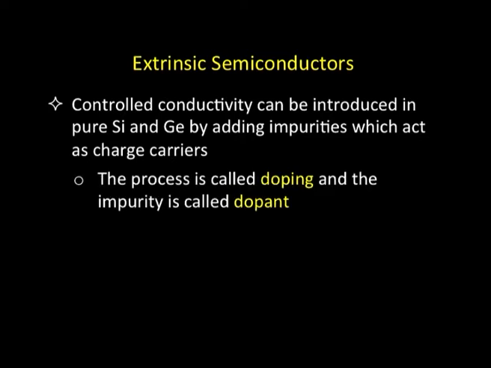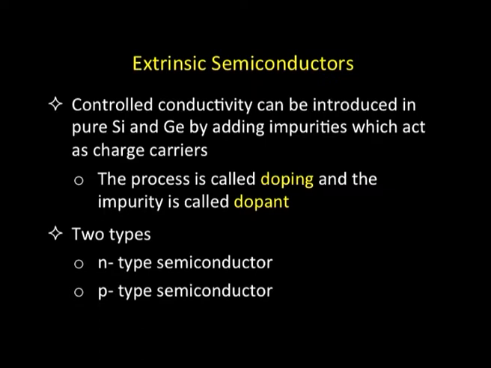That means, you take a sample of silicon, it has got some conductivity, but we dope it with some material from outside such that the conductivity increases. This process is called doping, and the impurity which you introduce into the silicon sample is referred to as the dopant. Now, depending on what kind of impurity we introduce, there are two types of extrinsic semiconductors we can create. One is called an N-type semiconductor, another one is called a P-type semiconductor. The type will depend on the nature of the dopant I am introducing. We will talk in detail as we proceed.